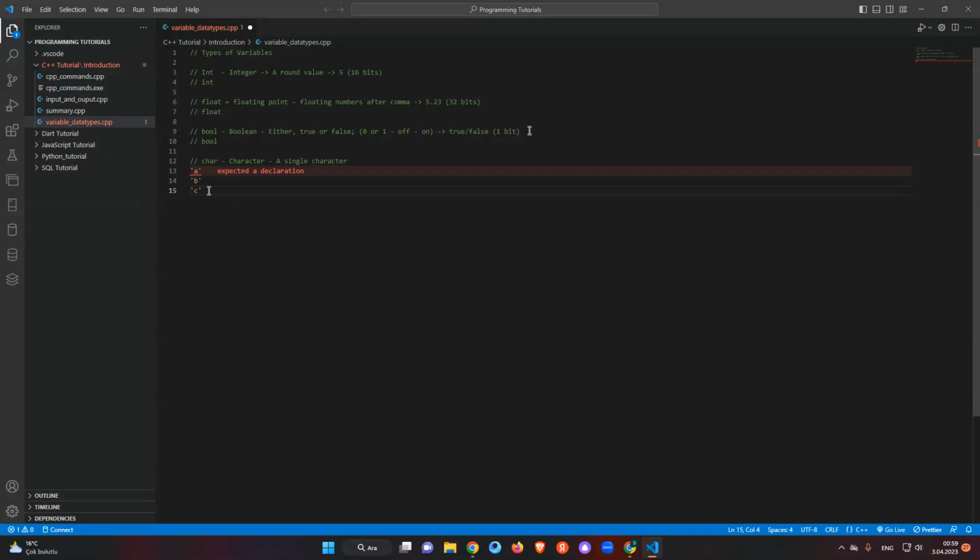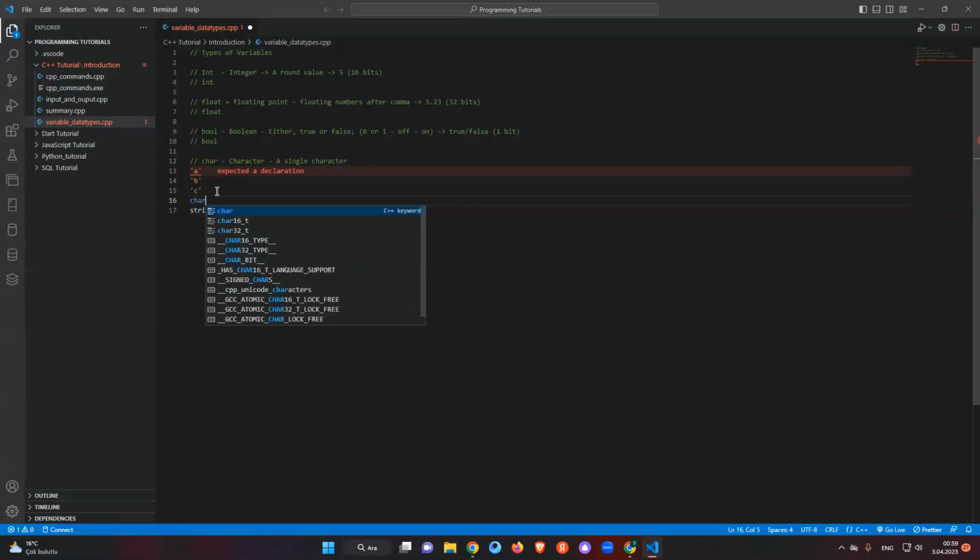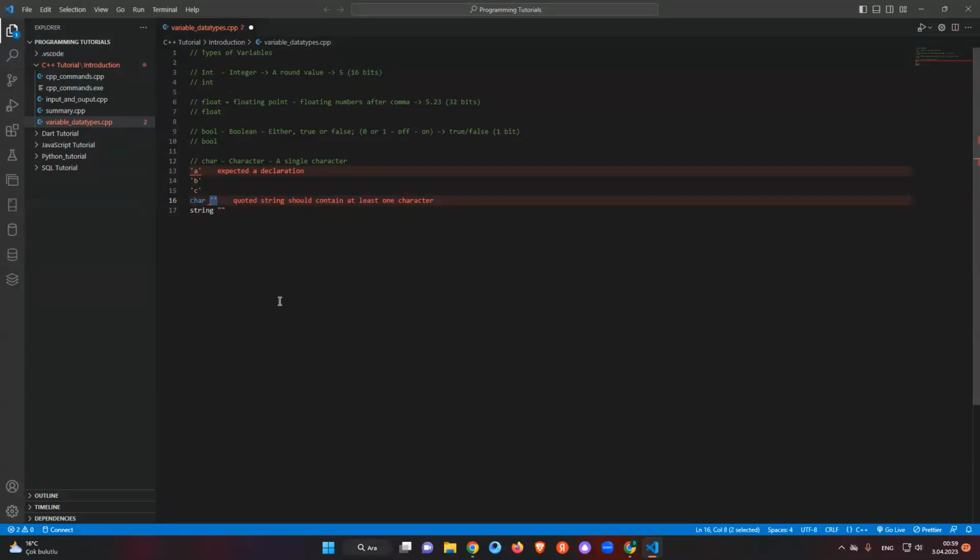And we use only single quotes, not double quotes. Double quotes in C++ mean a string. For char, only single quotes. For string, double quotes.